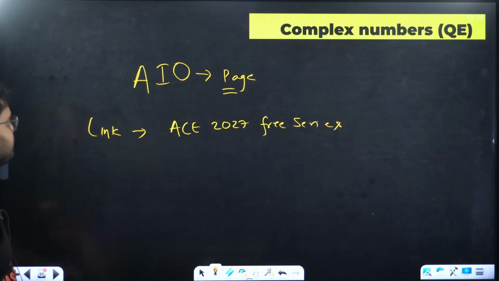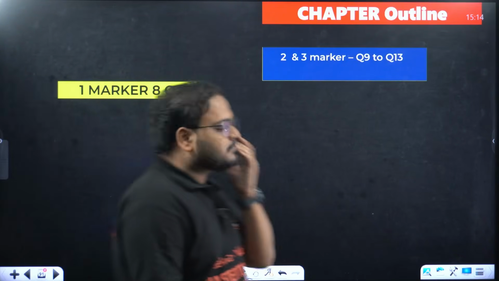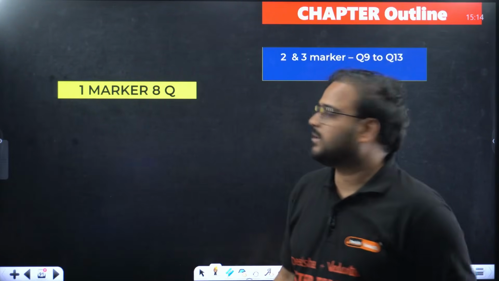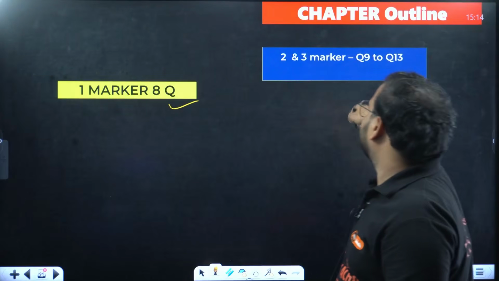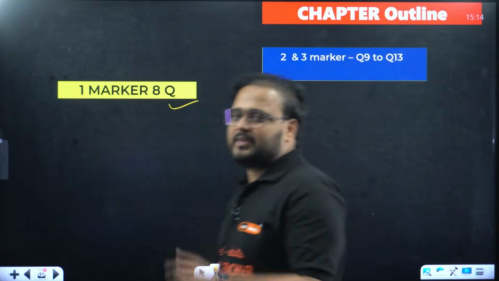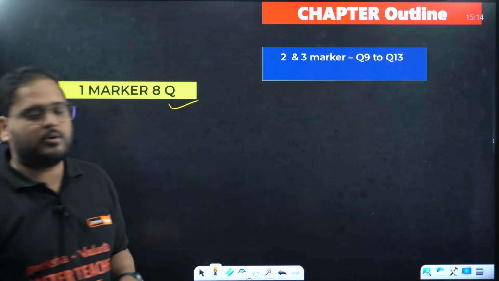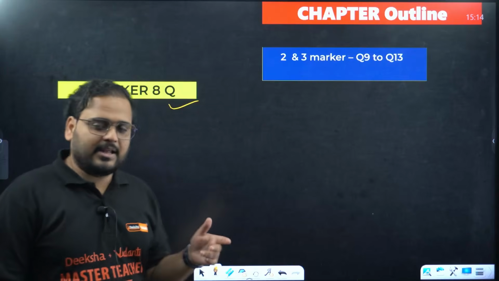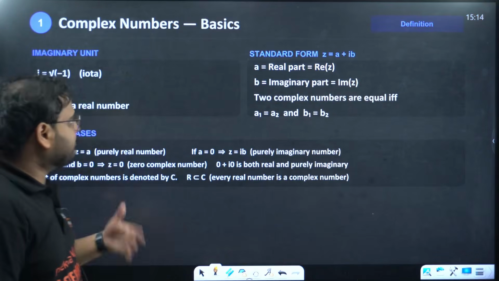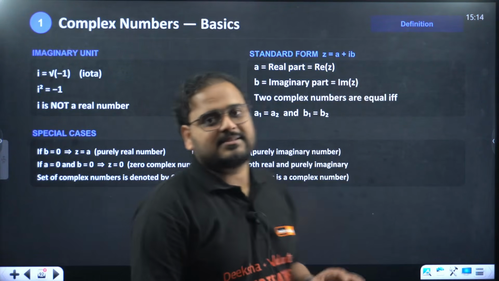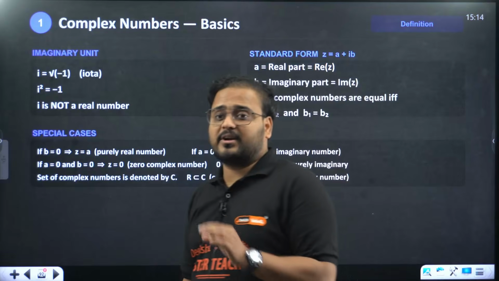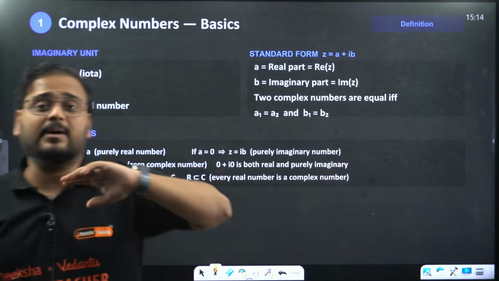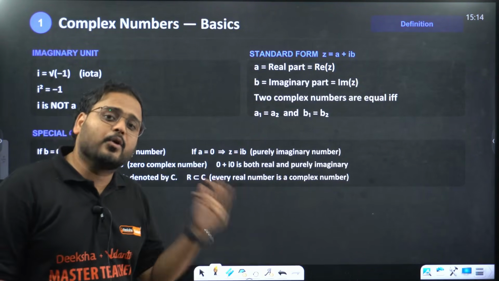Okay. Let's move on then. Questions from this chapter. I brought 8 MCQs, total 13 questions, 2 and 3 markers. I have taken only 5 over there. So let's look at the concept part first. That's why I'm telling you these notes are very important, because all the formulas, all the important concepts are listed over here. It'll be a good revision for you.